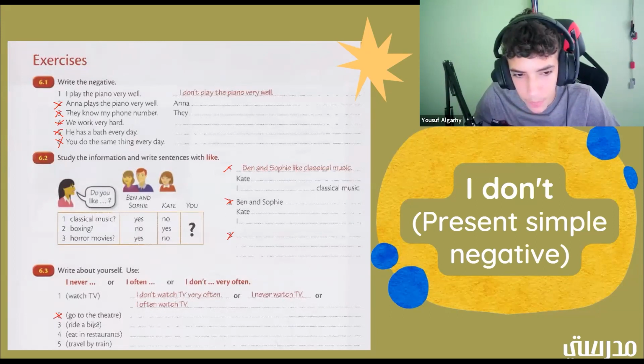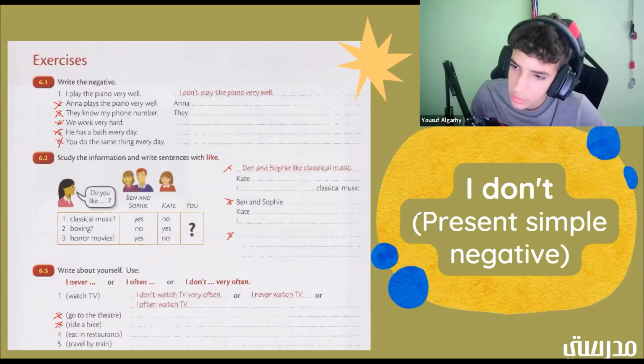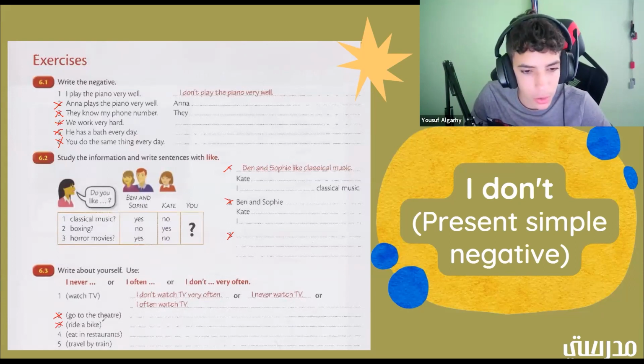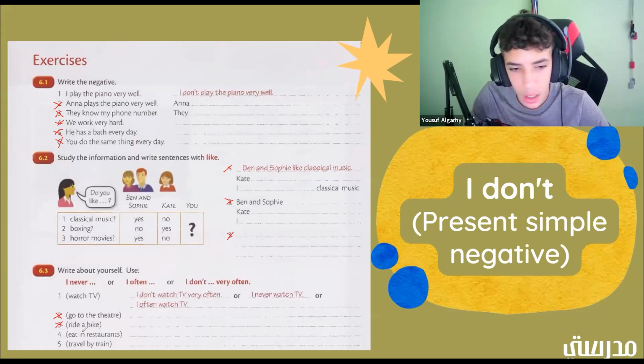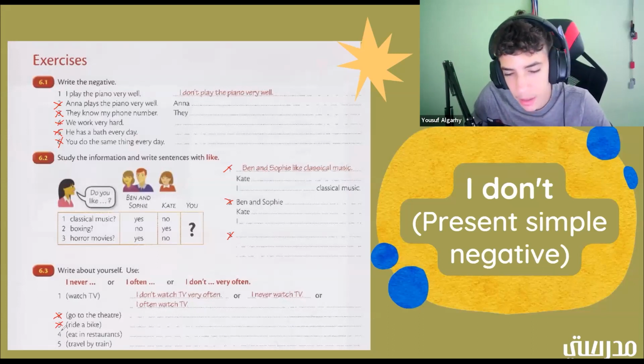Okay. Ride a bike. I never ride a bike. Okay. I often ride a bike. All right. So that's ride a bike. Now we have eat in restaurants. Does anybody have anything for eat in restaurants? I don't very often eat in restaurants. Okay. So for this one, it would be I don't eat in restaurants very often. All right. So very often would be at the end of the sentence.